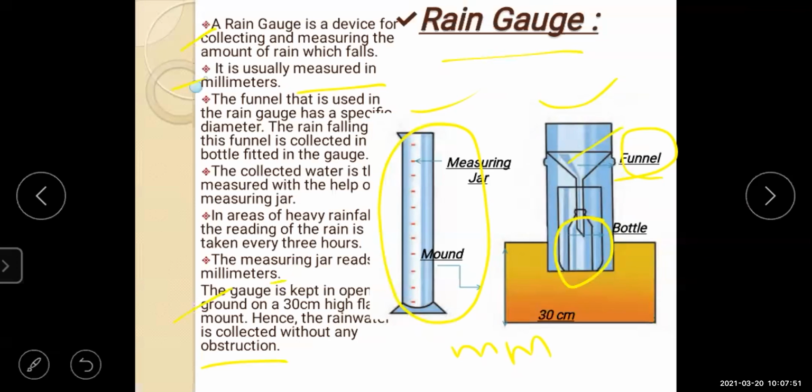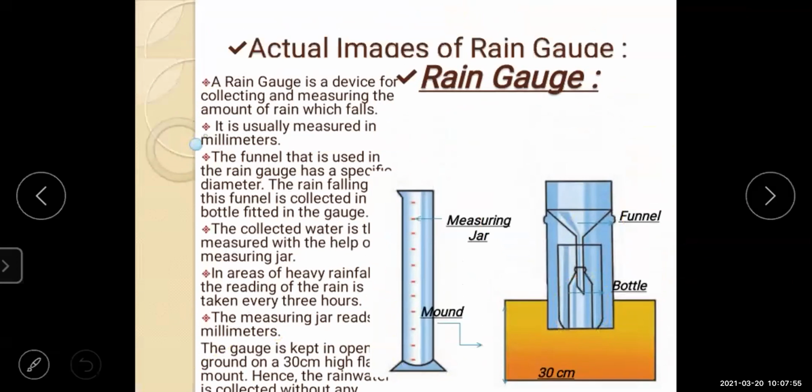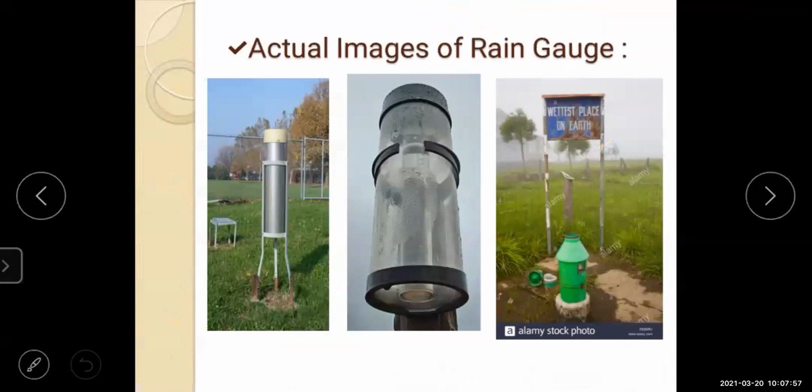Okay, now here you will see the actual image of the rain instrument. See the actual images, you can see from the ground it is 30 centimeter. See this also, this is the wettest place on the earth, where the instrument is kept.